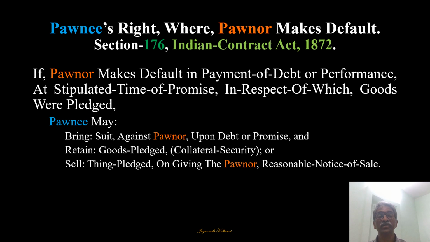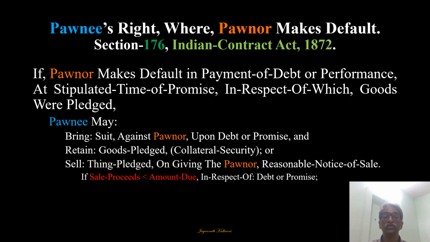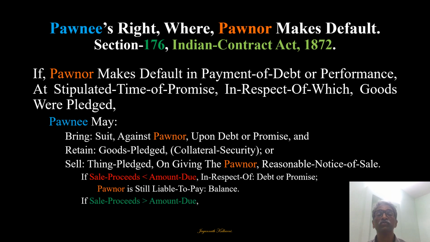So he can bring the suit, he can retain the goods, or he can even sell the goods. Who? Pawnee. If sale proceeds are less than the amount due in respect of debt or promise, the pawner is still liable to pay the balance. Obviously, the pawnee has a right over the whole amount. If sale proceeds are more than the amount due, then the pawnee shall pay over the surplus to the pawner, obviously, to set off the transaction. So these are the pawnee's rights.